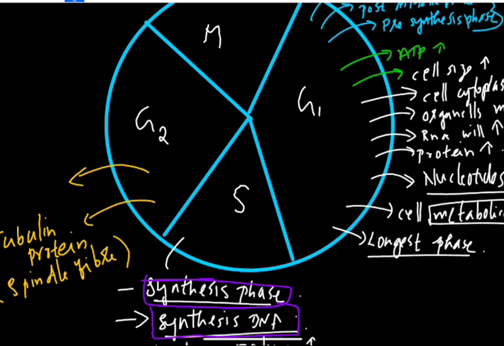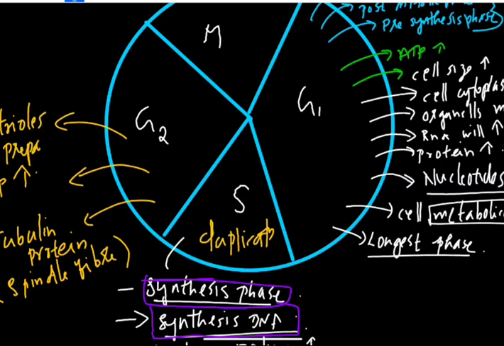And in the G2 phase, ATP production will be increased, and centriole preparation. Duplication of centrioles happens in S phase, and here the centrioles are prepared.